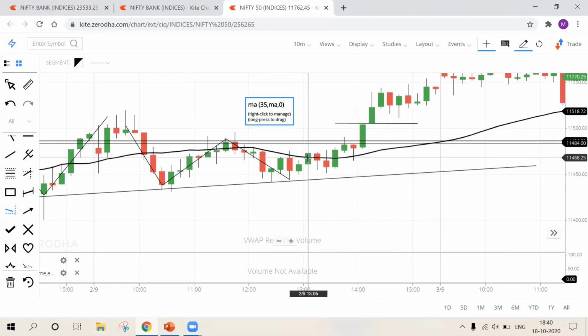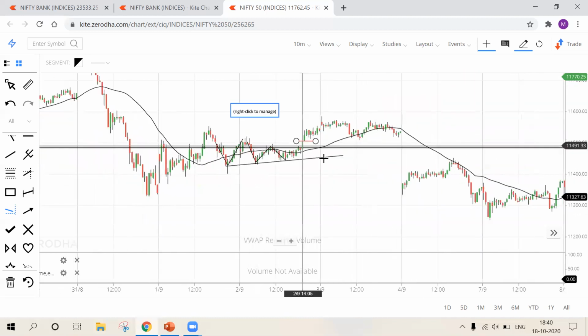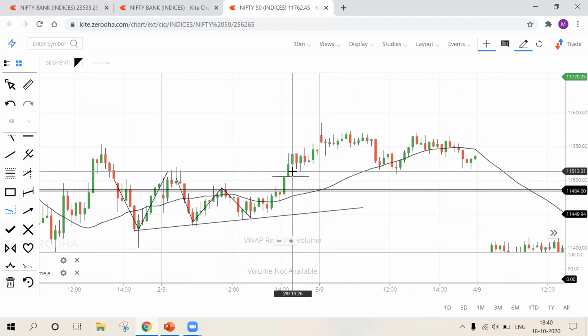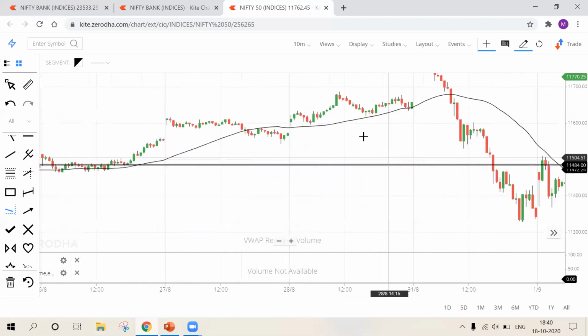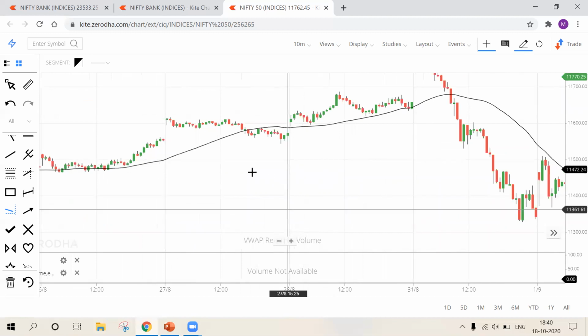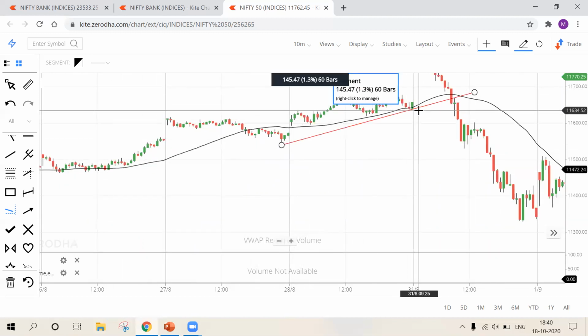It is also asking me to buy first and sell later because candles are above the 35 moving average. So I'll buy there. All these are my profits. Okay, not a bad trade. All right, look at this scenario. This is touch point 1, touch point 2, touch point 3.